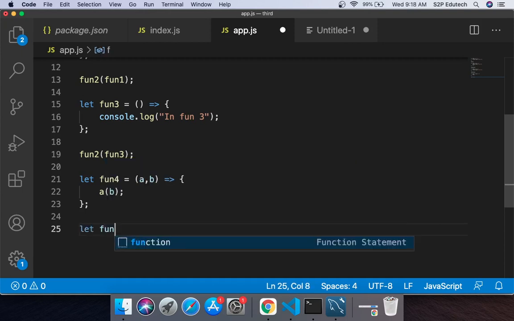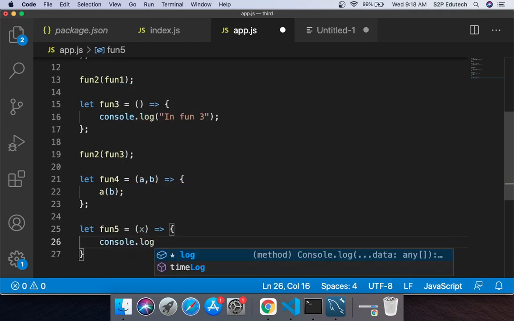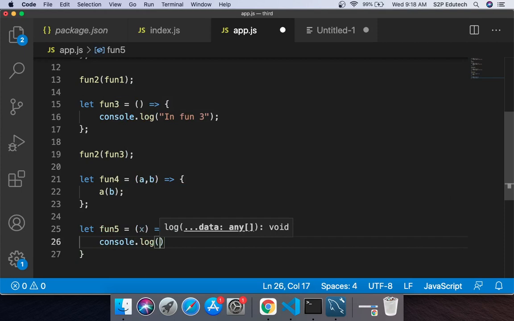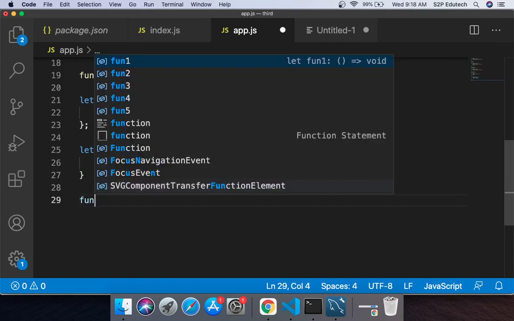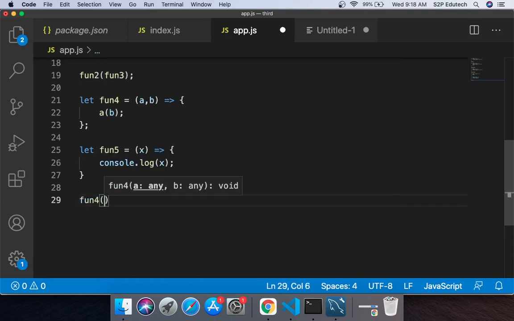I'll say let fun5 equals to x, and here I simply say console.log and I'll pass x. So fun5 is a function which takes one parameter, right? And I'll call this fun4. I'll pass the first parameter as fun5, and I'll pass the second parameter as 25.